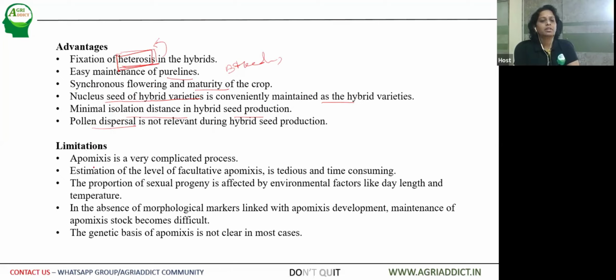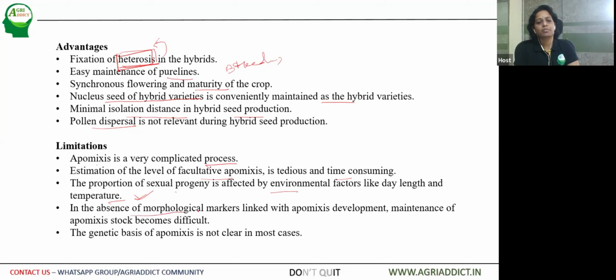However, limitations are also there. Apomixis is a very complicated process. If you look in case of breeding methods, estimation of the level of facultative apomixis is tedious and time consuming. Then the proportion of sexual progeny is affected by environmental factors like day length and temperature. So abiotic and biotic factors are also important if you are going for breeding through apomixis.